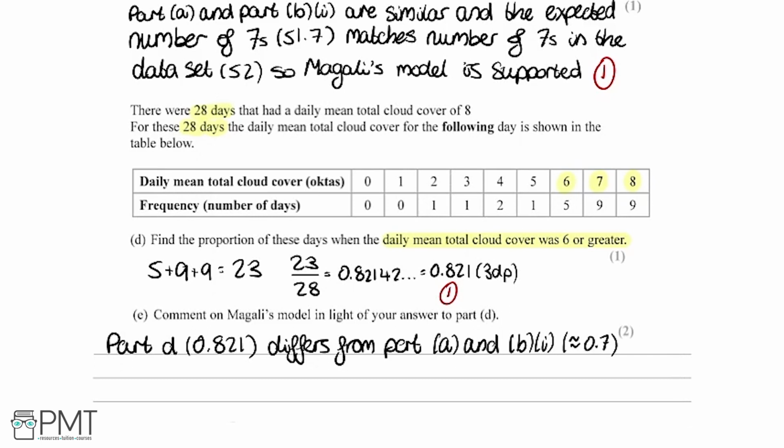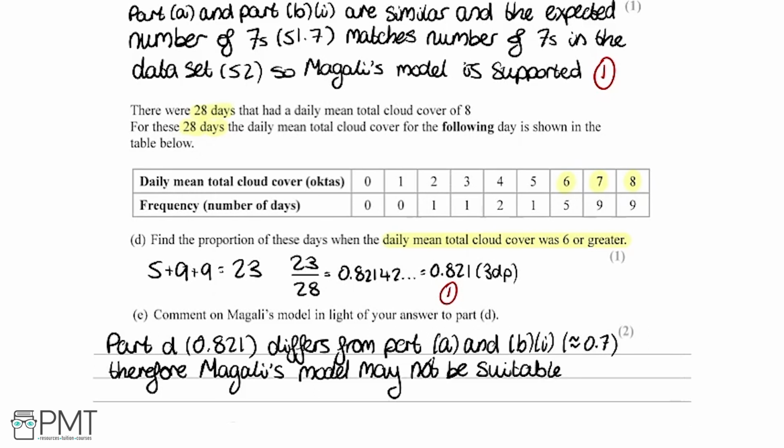So we say that part D differs from part A and part B. So look at that, the conclusion that I would then come to. Therefore, Magali's model may not be suitable. So you get 1 mark here for the first line, so for having some sort of justification and giving some evidence. And then we get a 2nd mark for coming to the conclusion from that evidence.